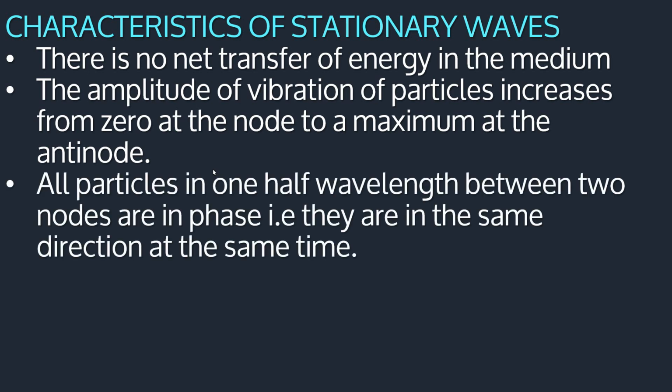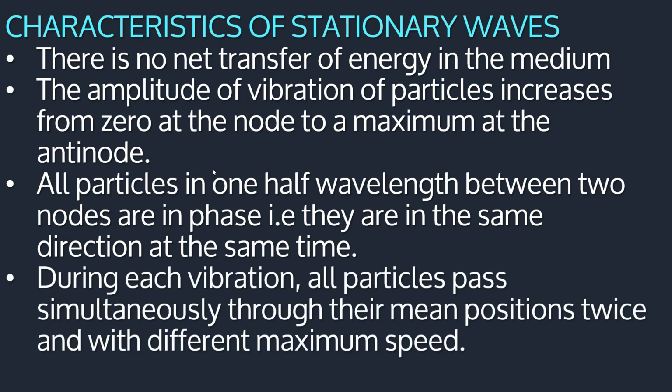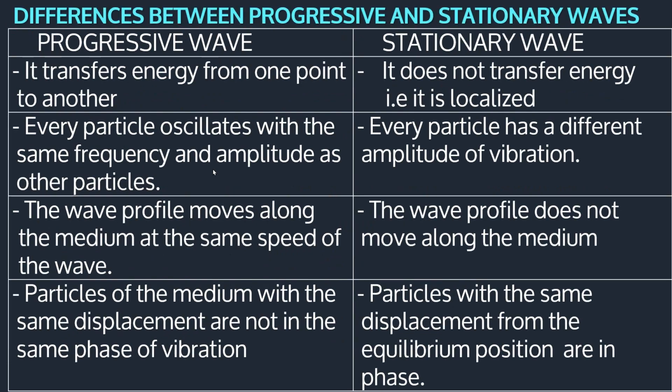All particles in 1/2 wavelength between two nodes are in phase, i.e. they are in the same direction at the same time. And then during each vibration, all particles pass simultaneously through their mean positions twice and with different maximum speed. This is a little confusing, but I just request you to read through. My time is up, so permit me to wind up here. By saying differences between progressive and stationary waves, please just copy them down and memorize them and understand now.